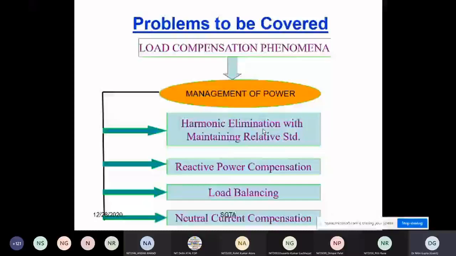What are the standards? We can divide the standards into different types, but mainly two are more common: one is the IEEE standard, which is the USA based standard, and the other is the IEC standard, which is the European standard.